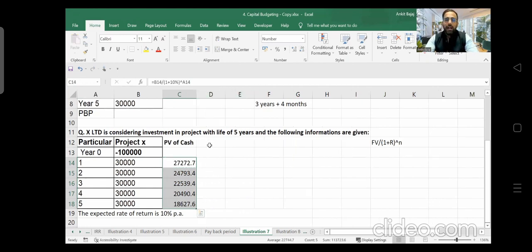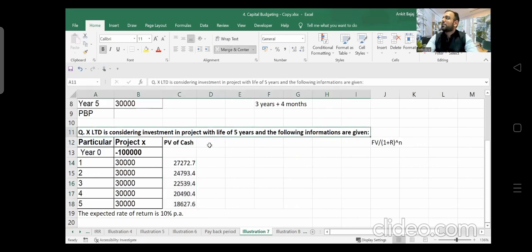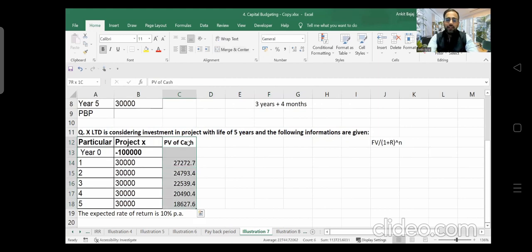Pakka? Chalo. Now, after that, what I have to do, I have to follow the same process now, right? This is the only additional process which I have to follow when the discount rate is given in the question. Whatever steps we have followed in the previous question, I have to repeat here, right? Remaining steps are same here. Is it clear? Are you able to understand or not? Let me know. Is it clear to you all?